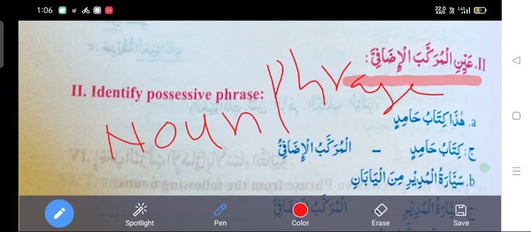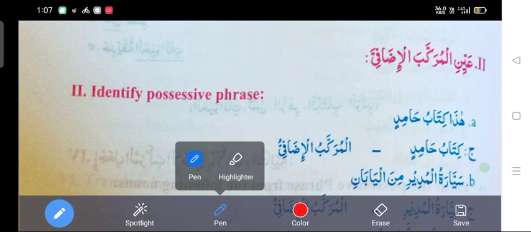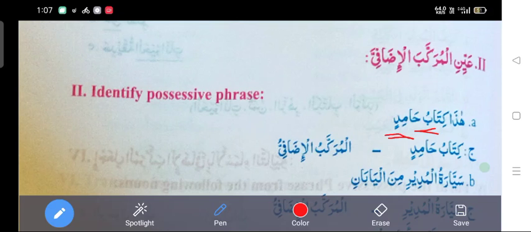Noun phrase means it contains two nouns, one beside the other. So in the given sentence, you have to find out two nouns, one beside the other. Now you can observe here that al-kitabu is a noun and Hamid is also a noun, one beside the other.